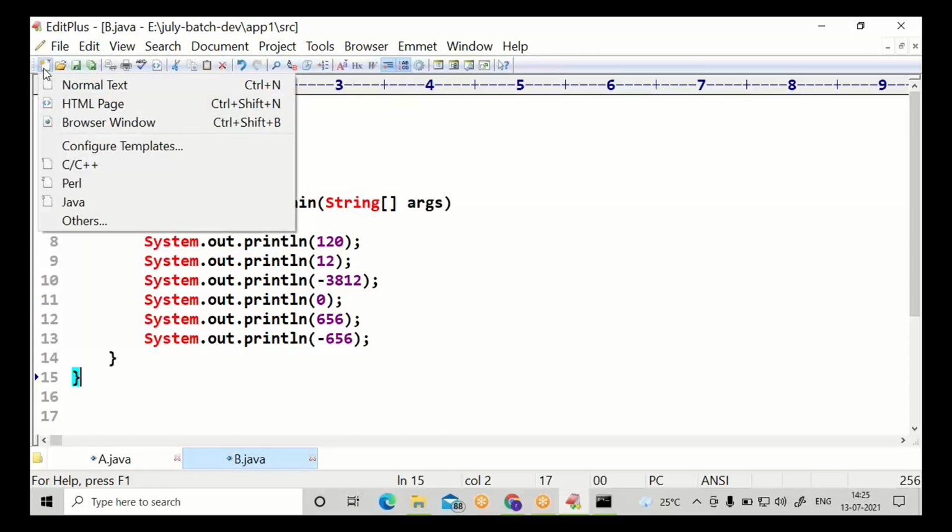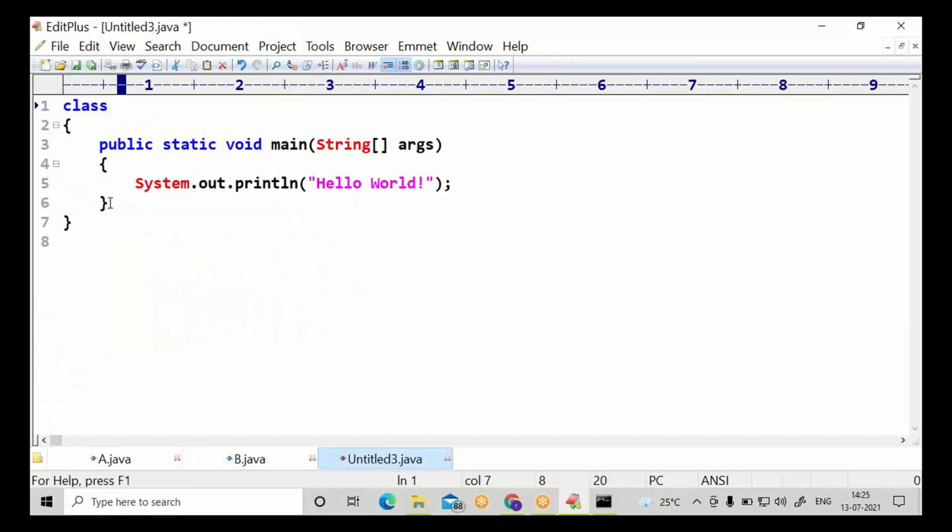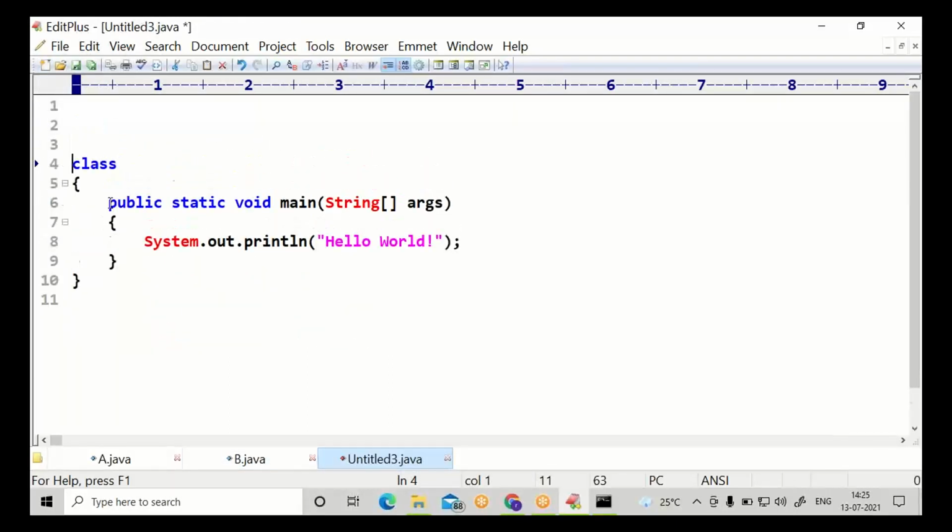Let us move to another literal. I'm going for class C. In the comments, I'll mention double literal. This commented content is not considered by javac and java. I'm giving the class name as C, double literal.